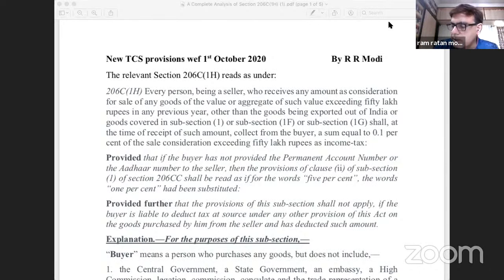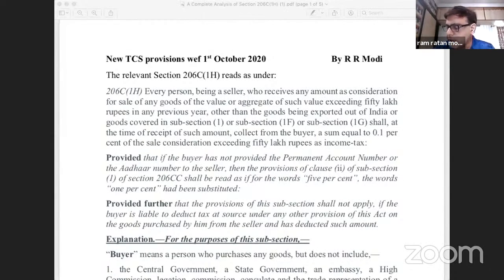First is that the turnover of the seller in the immediately preceding financial year exceeds rupees 10 crore. This is the first condition. And second, the amount received, not the goods sold. It is the amount received from the buyer, per buyer.